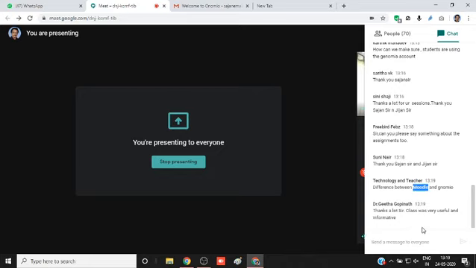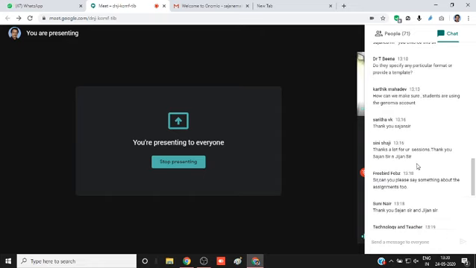Then one more question: whether students need a Gnomeo account. No, you have to create an account for them. You have to create a username and password for them, as I explained on the first day.